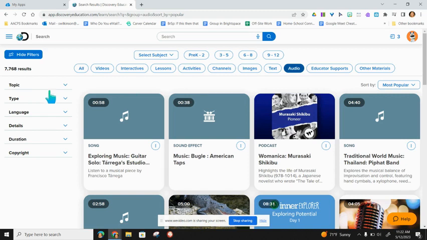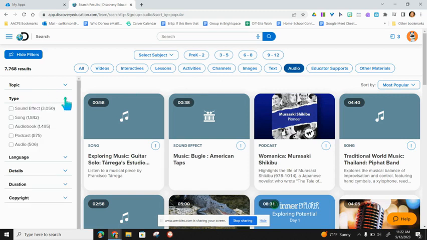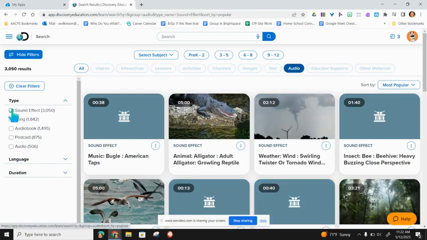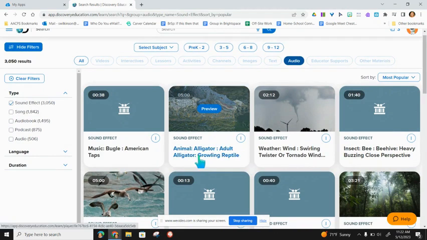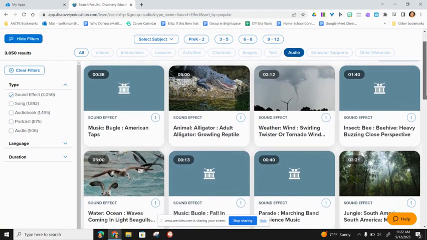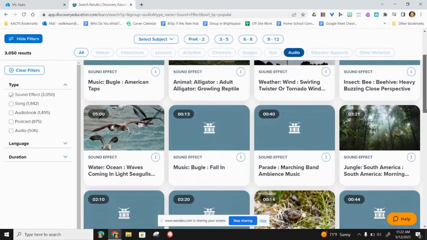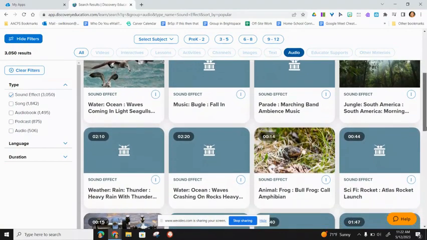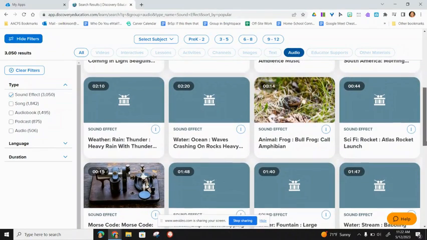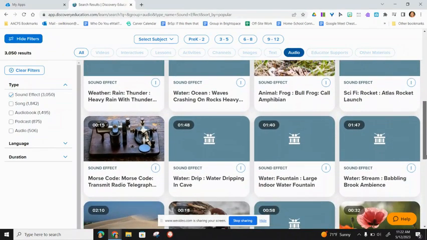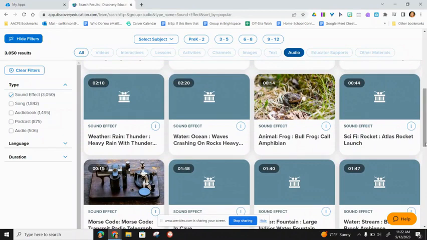Over here on the left-hand side, I can then click down on the type and I can select what I'm looking for. So I love sound effects. I think that's a really great way to launch a lesson. It's also very real world when students can actually hear what an alligator sounds like when it growls, or actually hear the sound of a tornado. They can also download these sound effects to use them in projects that they're working on in WeVideo or other applications. And so it's even just a great way to launch a lesson or to have them guess the sound. So a really engaging way that doesn't involve any visuals.